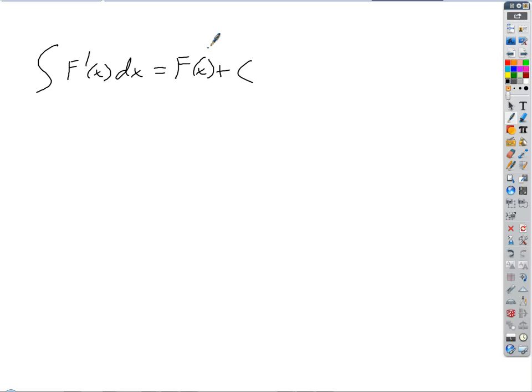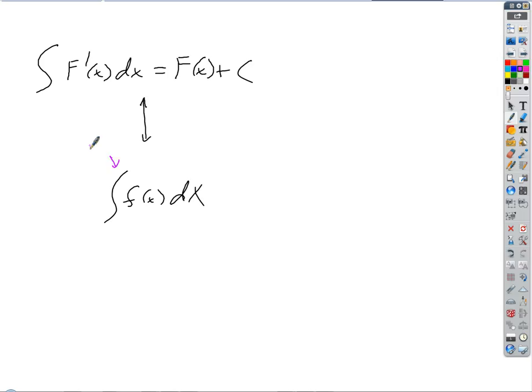Okay, that's equivalent to saying something like this. We could also say if we start with f of x and we take the integral, and by the way, notice that the integral always has to include two parts.